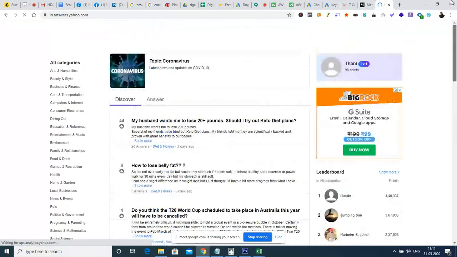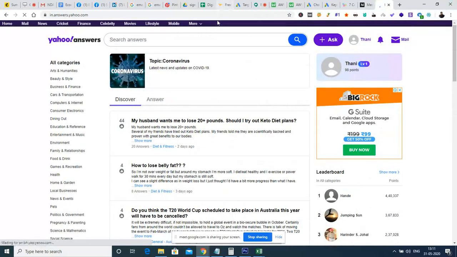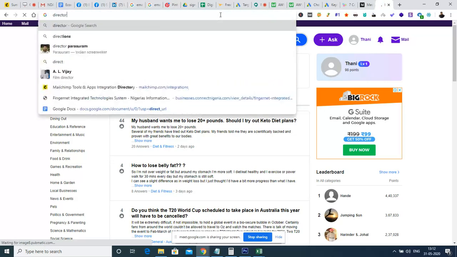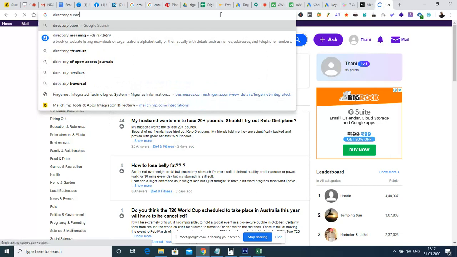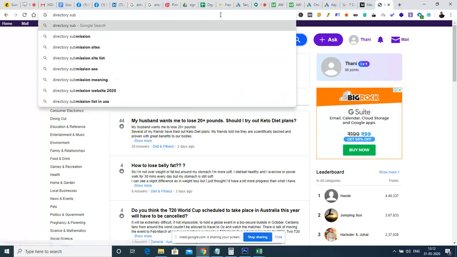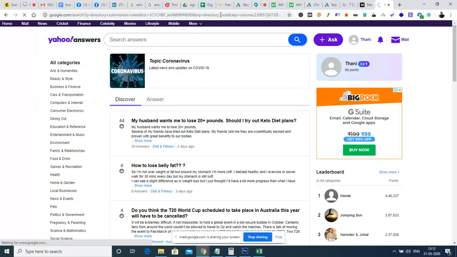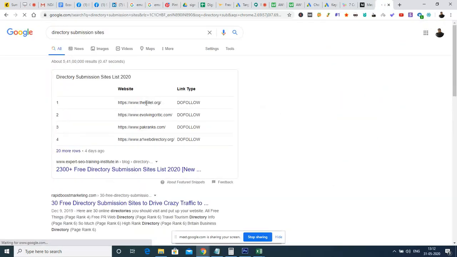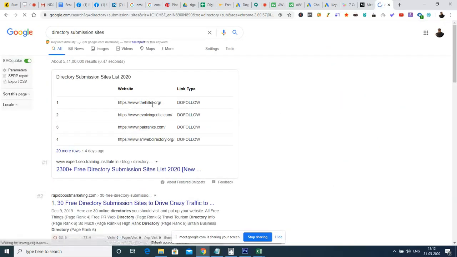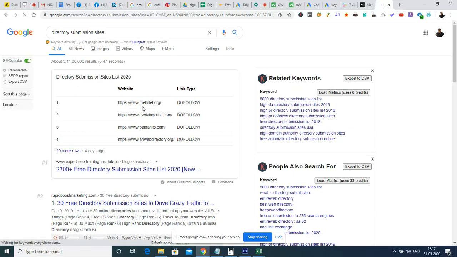Similarly, we can search here and add the anchor text. And let us see what directory submissions are available. So we have some directory submission sites here.